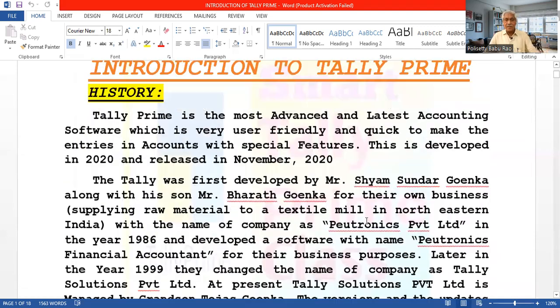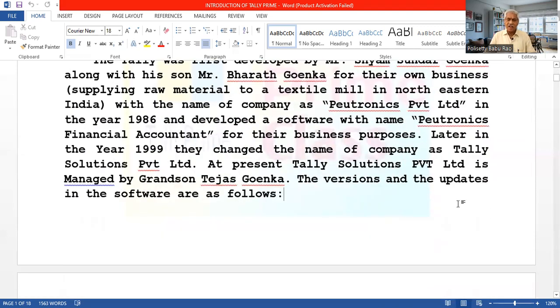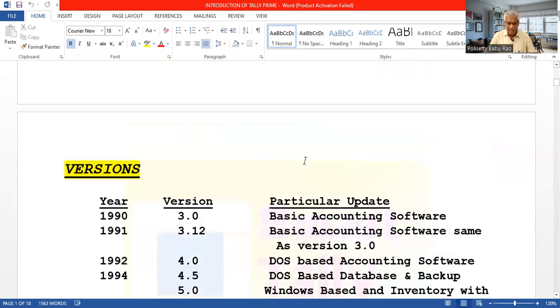From the beginning till today, a lot of versions and releases have come out. They will release one version, and in that version, with some modifications, they will give another release. So they are called releases. First a version, then releases. So they have made many versions and releases up to date with many updates. The versions are like this.